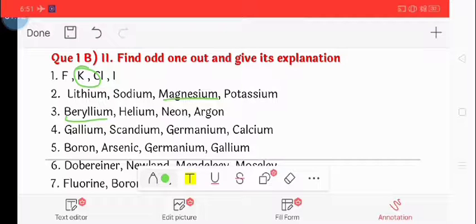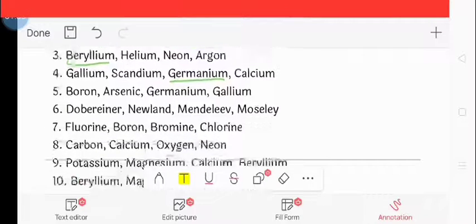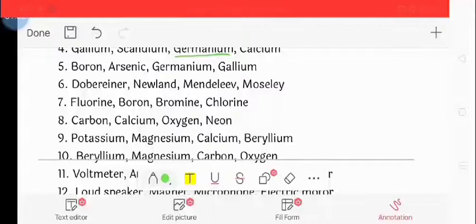The next question, the fourth: gallium, scandium, germanium, calcium. So the correct option is germanium. The odd one is germanium because germanium is a metalloid while the others are metals. Fifth question: boron, arsenic, germanium and gallium. So the odd one is gallium because gallium is a metal while the others are metalloids.